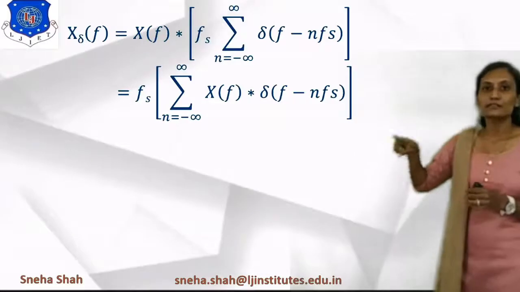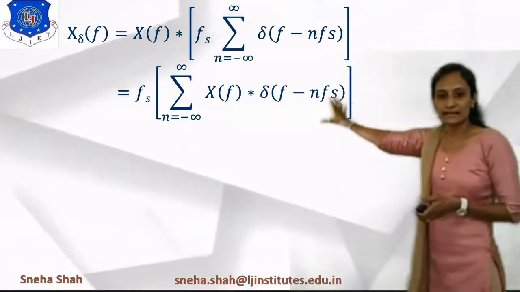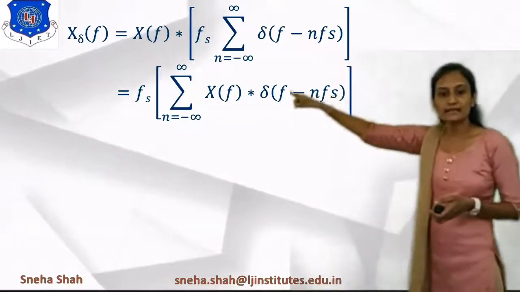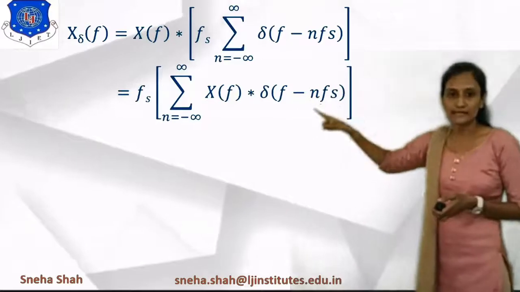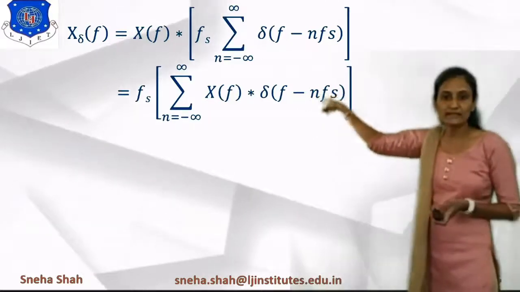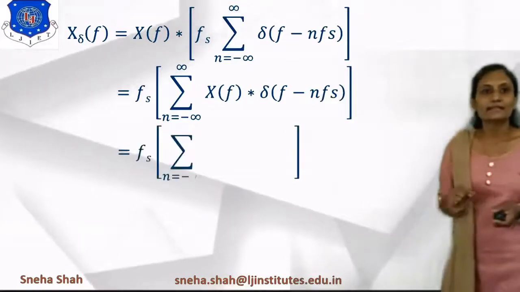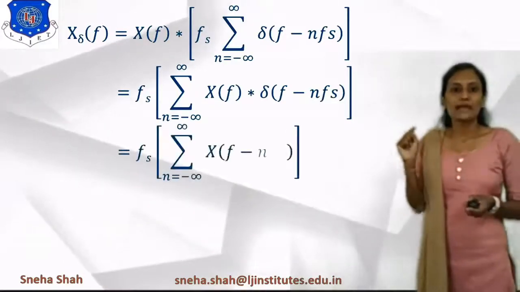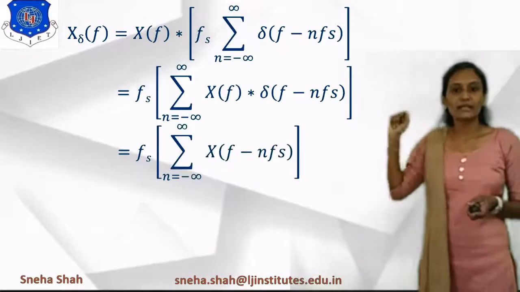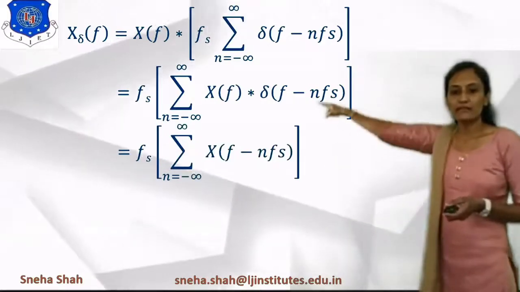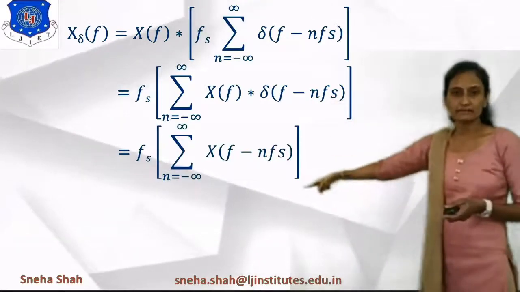Applying that rule, the answer is the information signal X at f minus nfs. If we simplify this, the answer is fs summation n equals minus infinity to infinity X of f minus nfs.